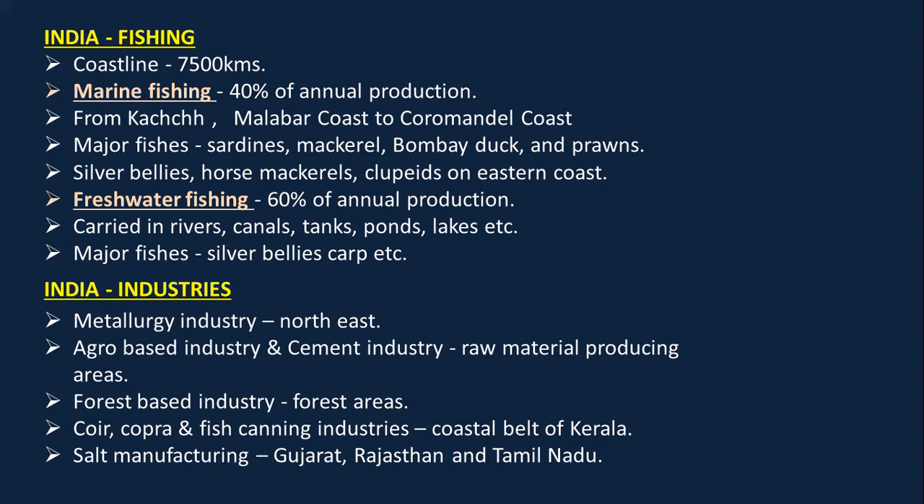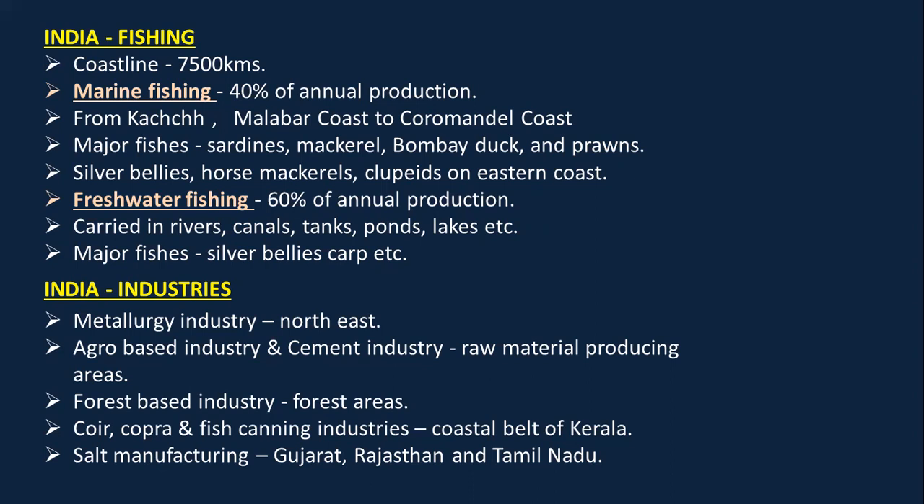The second type of fishing is freshwater fishing that contributes to 60% of the annual production. This is carried out in rivers, canals, tanks, ponds, lakes, etc. The major fishes that are found here are silver bellies, carp, and many others.